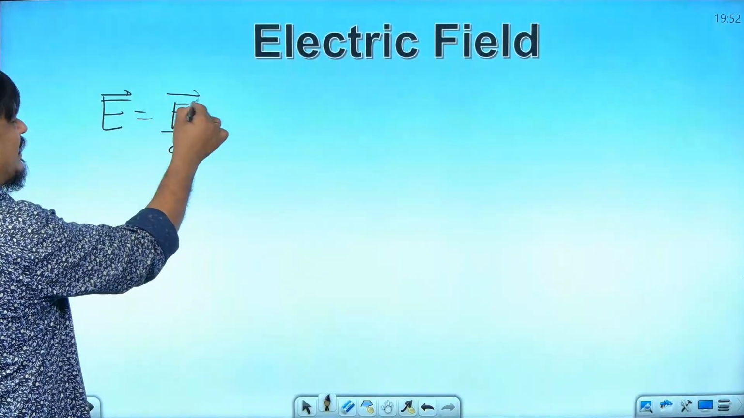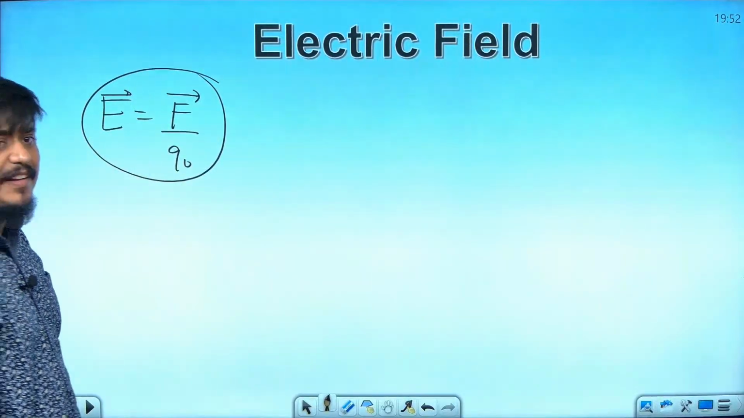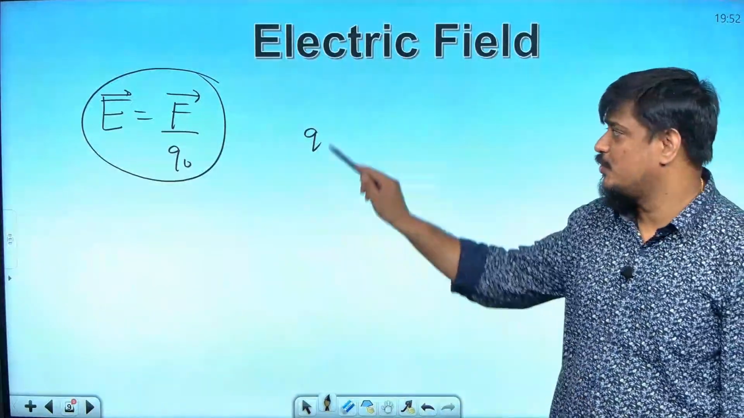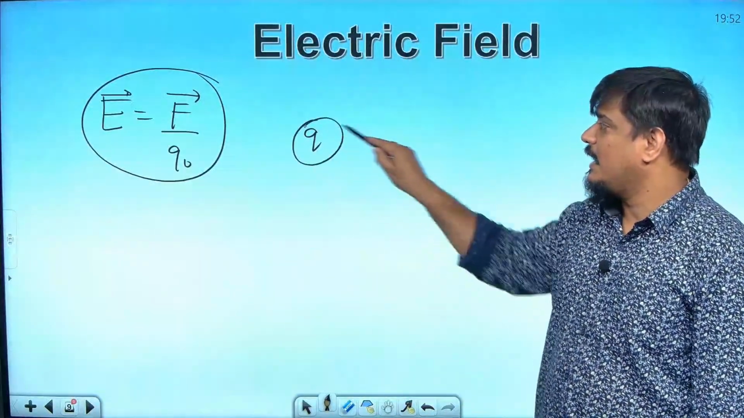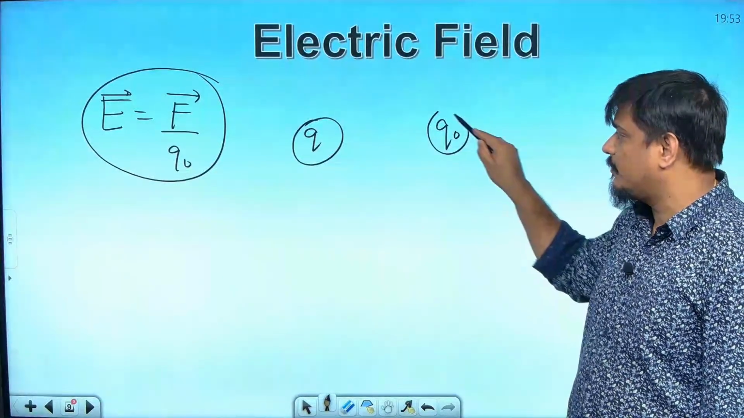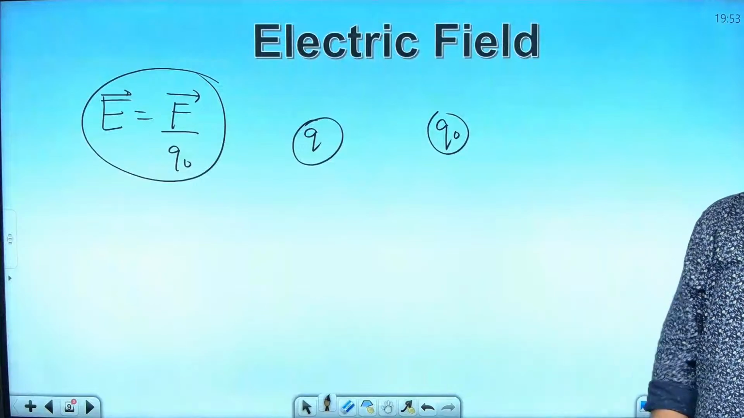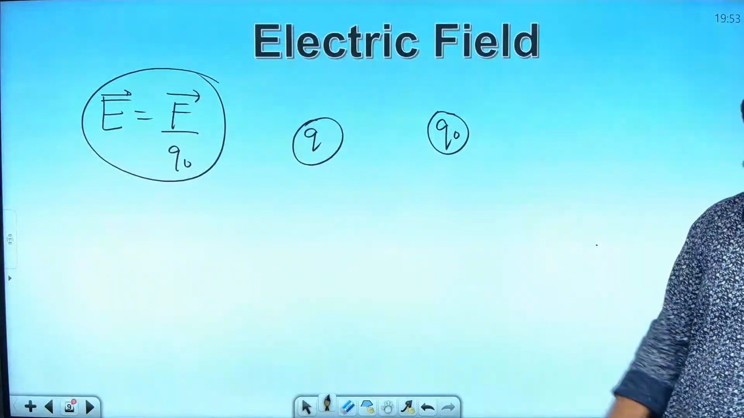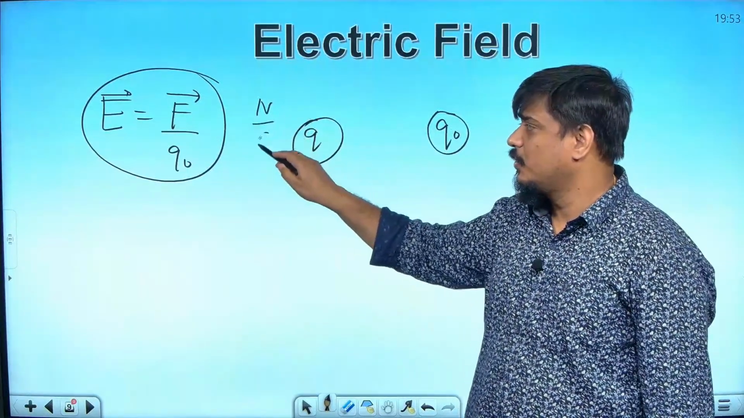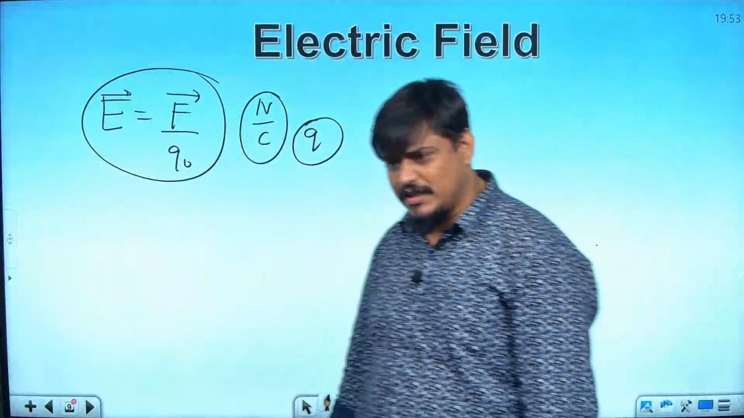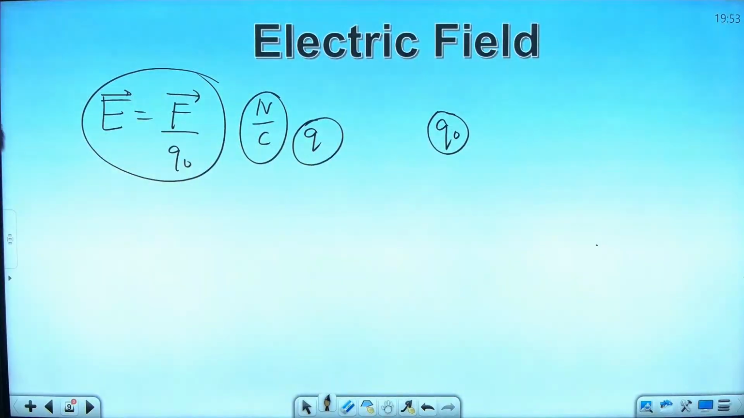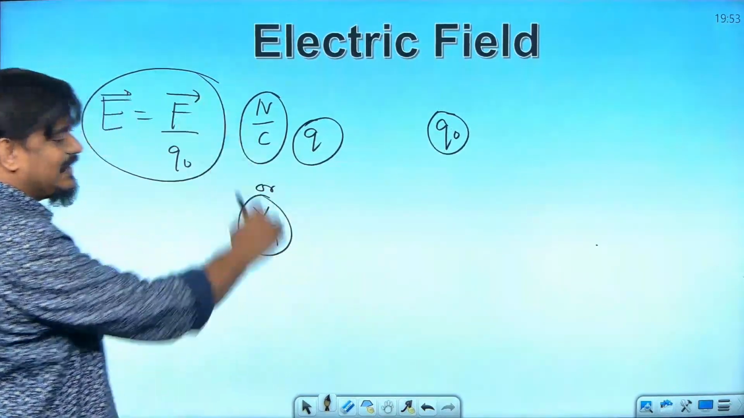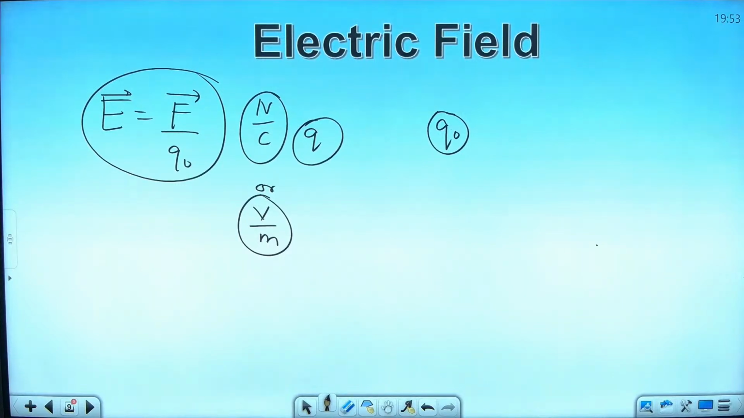What is the meaning of it? Meaning is, whenever you have an existing charge Q, and if I bring another charge Q naught nearby, what is the force experienced per unit charge? That is only known as electric field. So, electric field, what will be its unit? Newton per Coulomb. Newton per Coulomb, it has another unit. What is that? Volt per meter, yes. So, Newton per Coulomb or volt per meter, both are the SI unit of electric field, right?